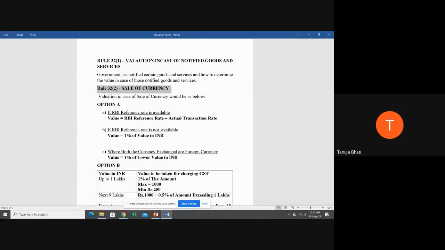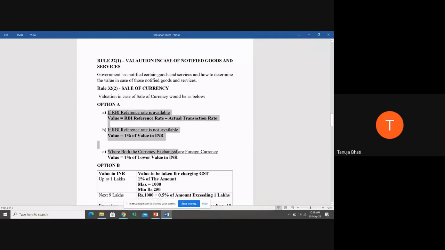So remember students, there are two options in the hands of the dealer. Option number A, option number B. So either option he can execute, and once he has executed one option, he has to continue the same option throughout the financial year. So just remember, first thing, value in case of currency notes, sale of foreign currency: the service provider will have two options, option A, option B. Option A, if he is opting for, he has to opt it for the entire financial year. He cannot switch between the options. Now, let us see what is option A.